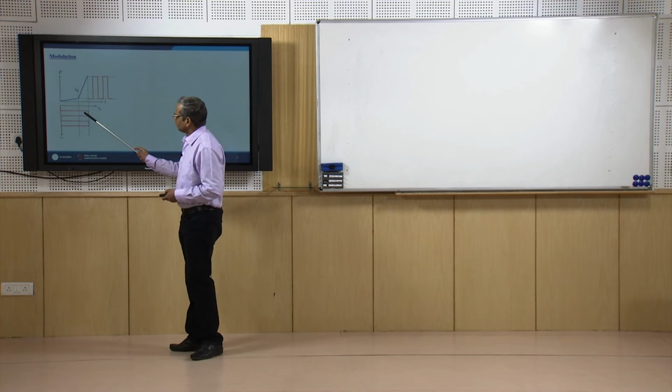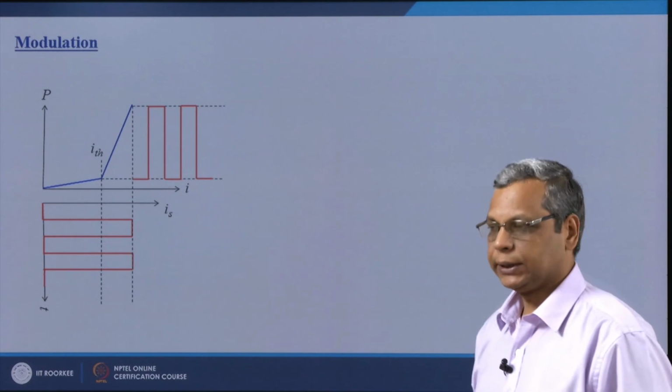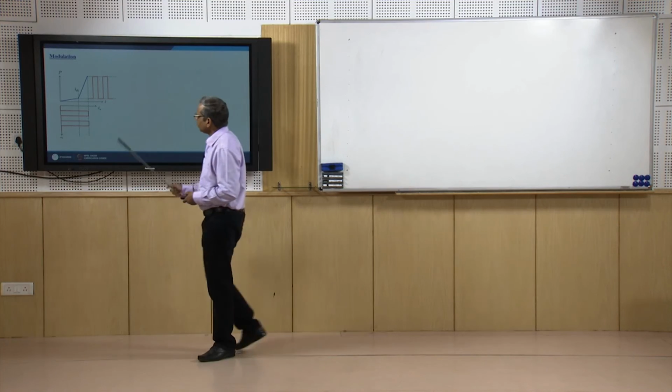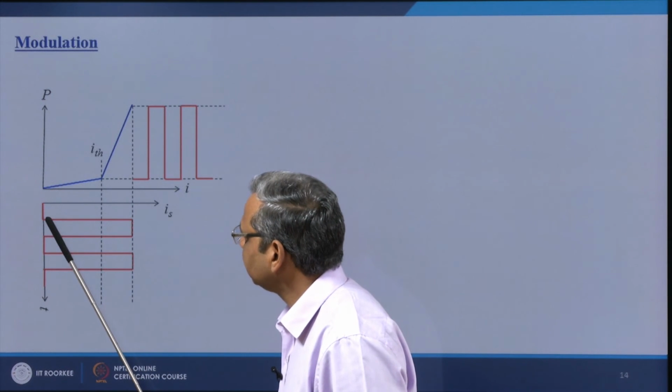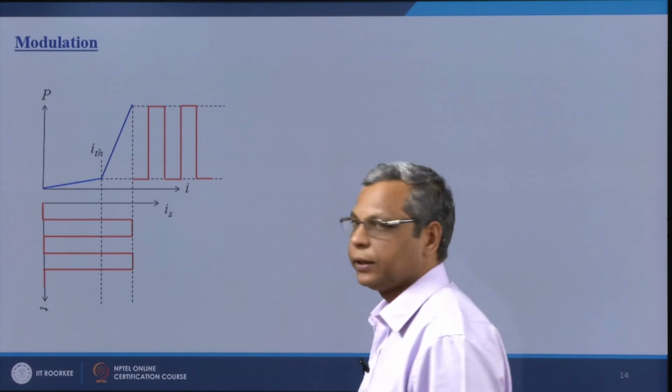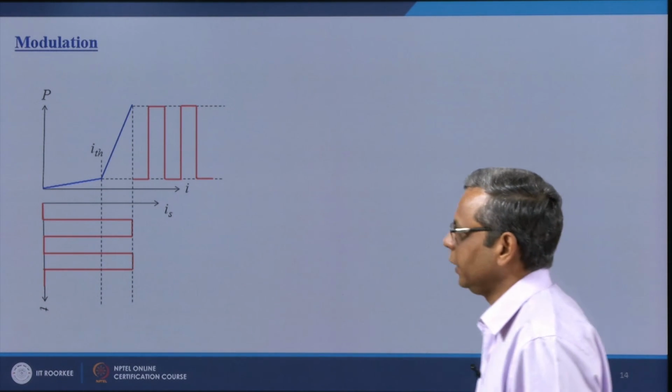So, the current pulses will get converted into optical pulses, but here you see, to switch this on I will have to increase the current to a much higher level. So, my amplitude of the signal has to be very high.